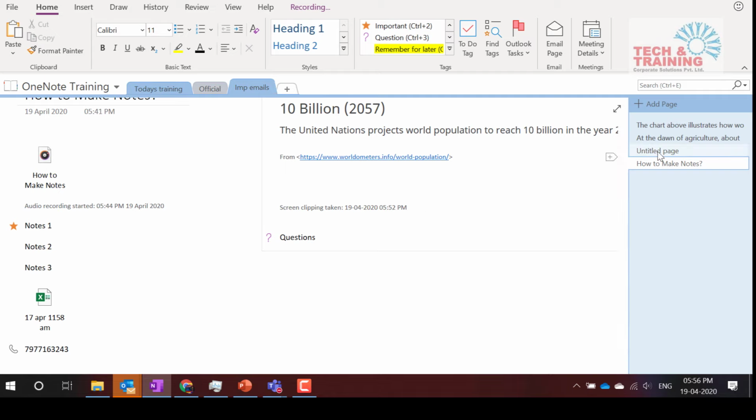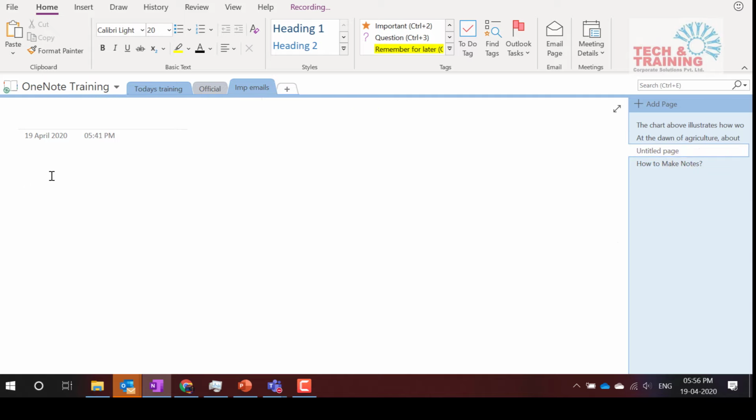Let me also show you some more information, that is calculator in OneNote. What do I mean by calculator? Let's say 245 plus 674 equal to, and the moment I press enter, see what happens. It gives me the total. Let me try something else. 875 multiplied by 560.56 equal to, enter, right?